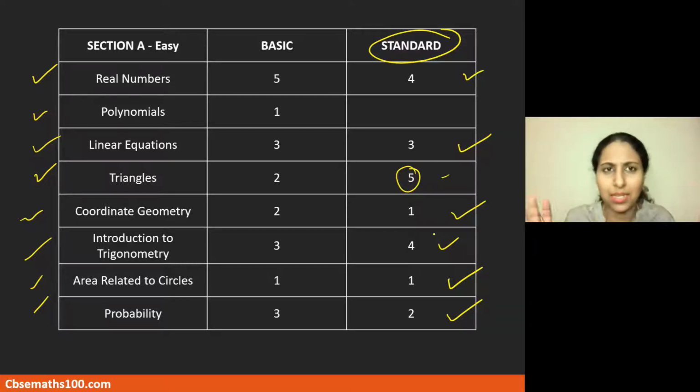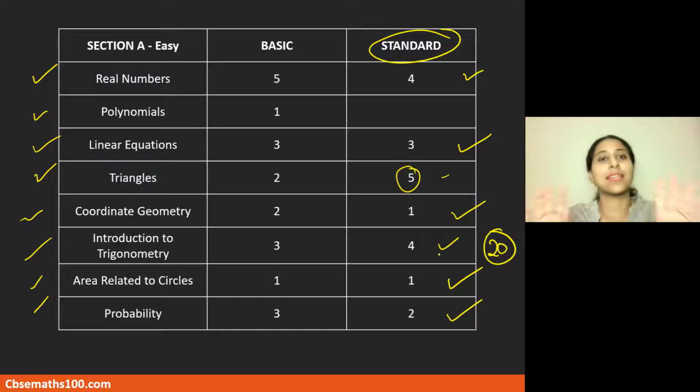And please remember, it is an MCQ type paper. Same weightage for all questions, whether it is a tough question or an easy question. Your aim is what? In section A, which has 20 questions, you must select 16 questions which are easiest for you to do and do that quickly.